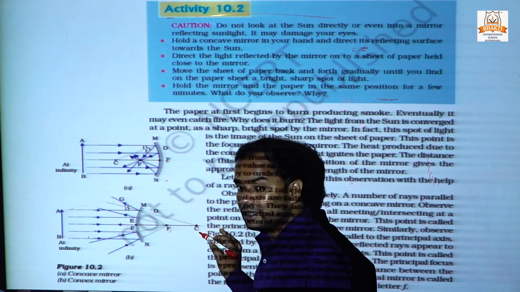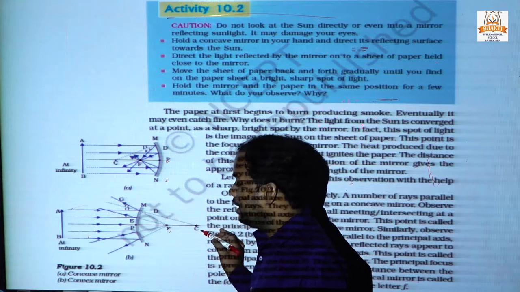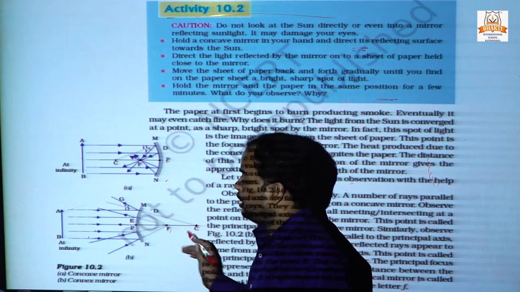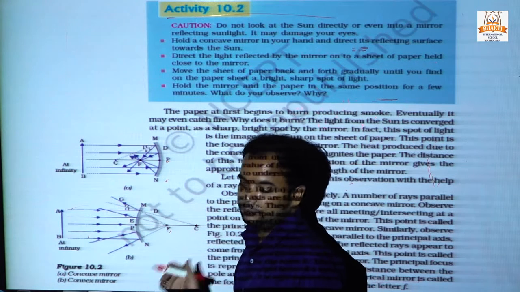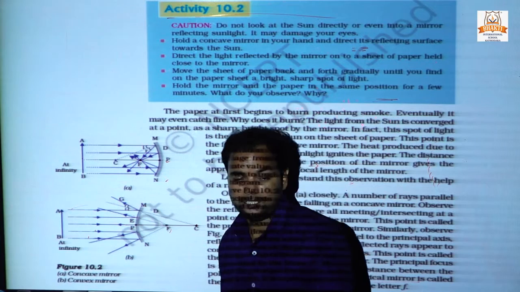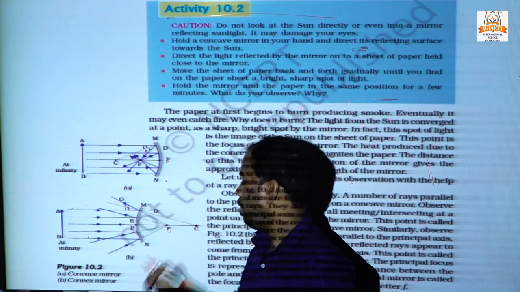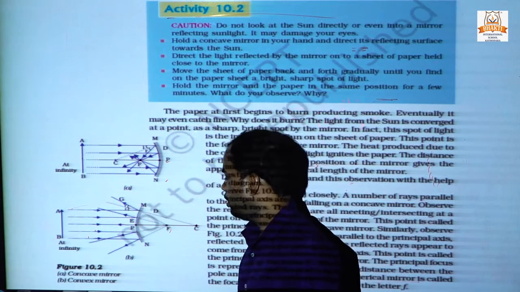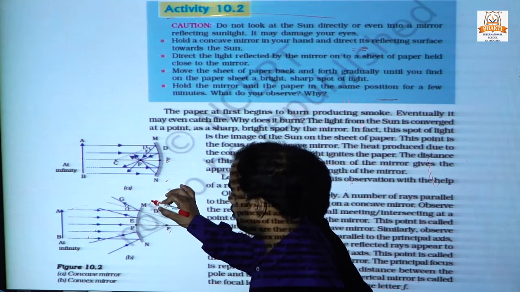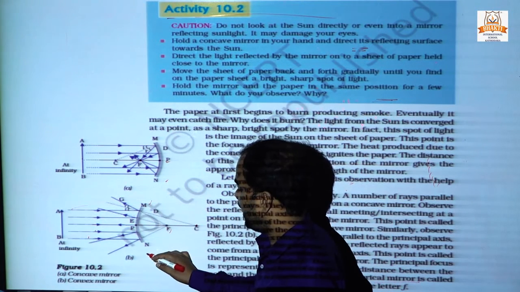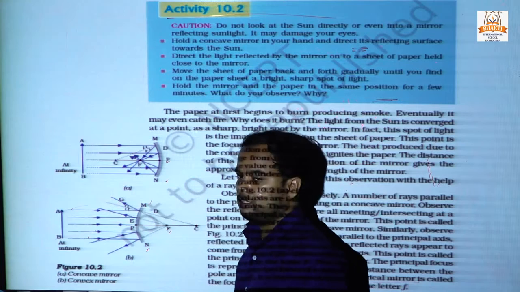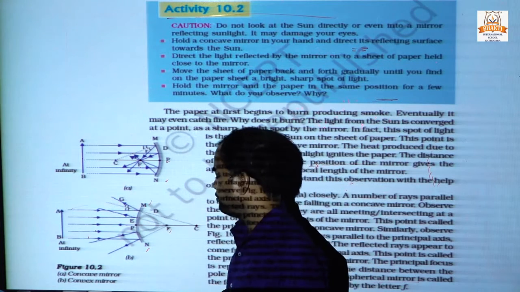Why is this the center? Because the center is situated at the exact distance between the object and the pole. This is the upper side of the mirror M and the lower side of the mirror N. Clear?